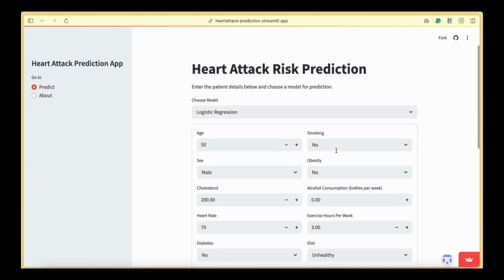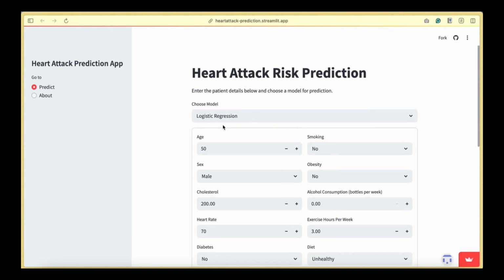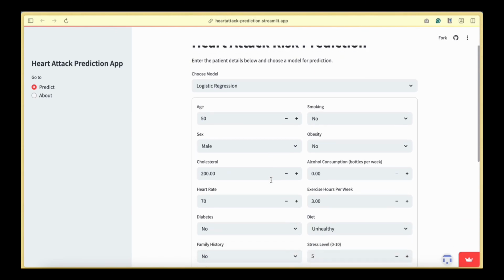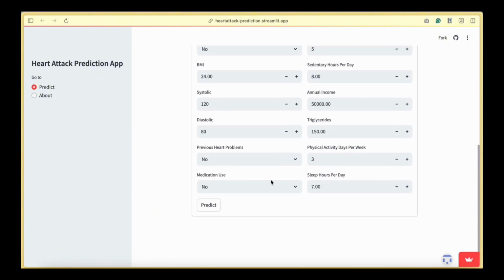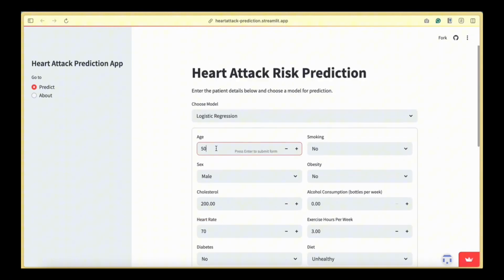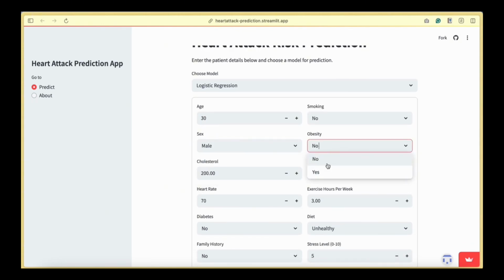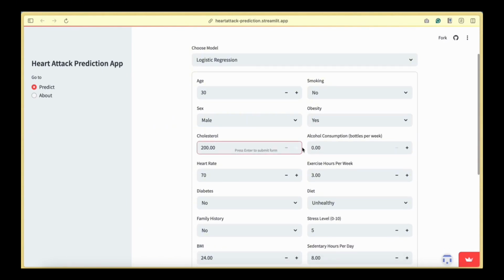Now, for the main part of this application, we are able to input values of the patient and predict their likelihood of heart attack. So let's try to input values right now. Let's say these are the characteristics of a hypothetical patient.